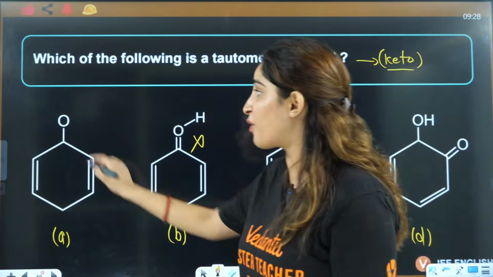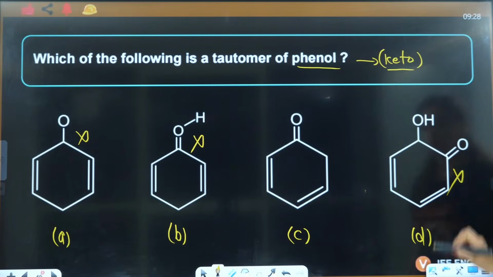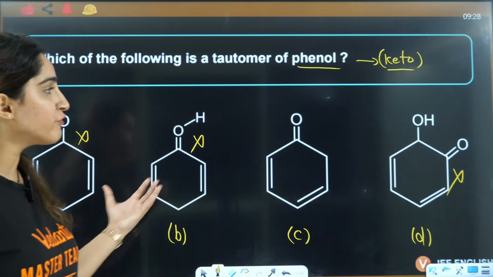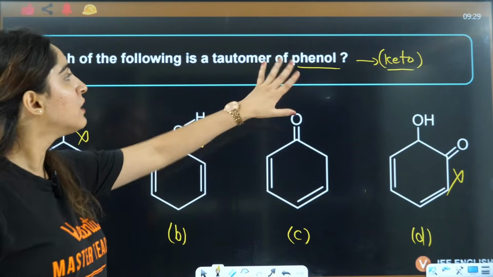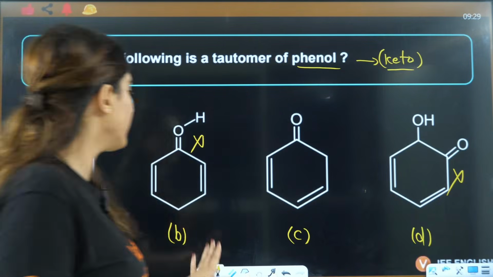This is only a single bond O, which is not even a correct thing. This has OH also and double bond O also, so this is also eliminated. You don't even need to know more than that. If you have basic knowledge, you know that an enol will form a ketone. So there should be a ketone, and a ketone is only present here.